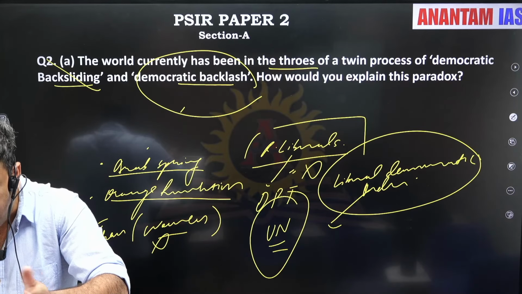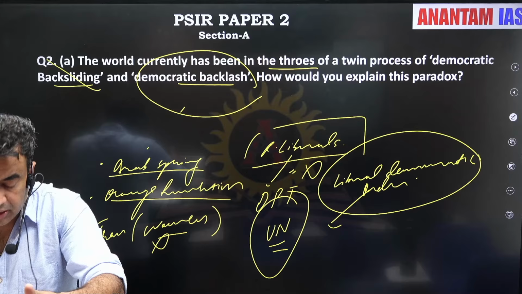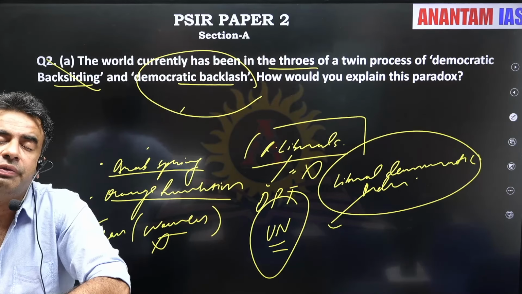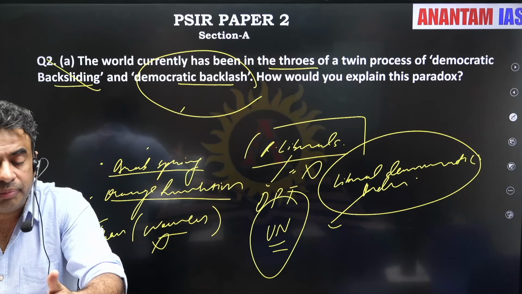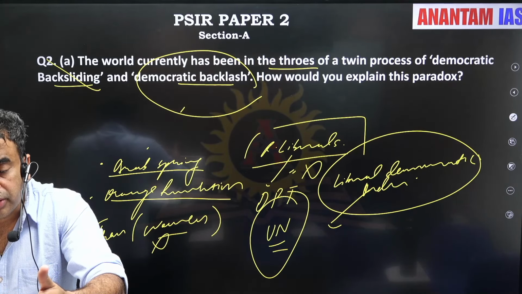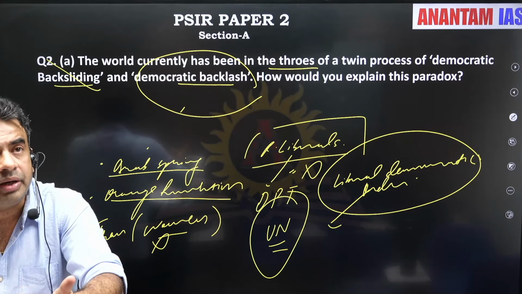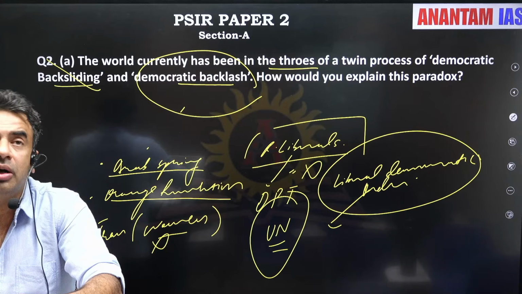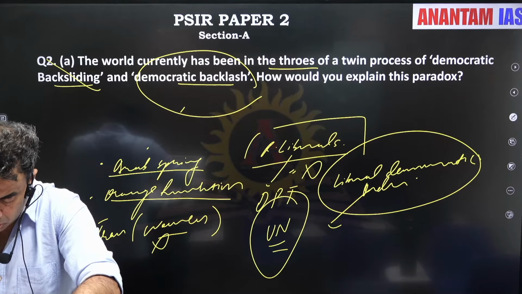And democratic backlash we are seeing in the form of waves of protest and civic assertion. Then in the end, you can give the reference of Hannah Arendt and civic republicanism: if people do not participate in politics, and if politics is not deliberative and participative, there is always a threat of rising authoritarianism. So you can mention the name of Hannah Arendt also.